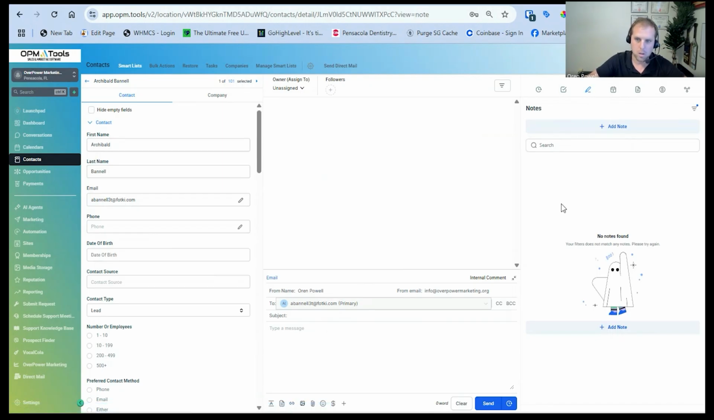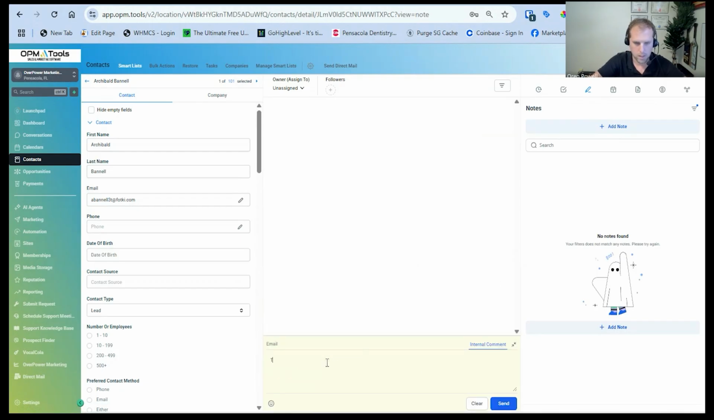By the way, there are two notes sections, I guess you could call it: notes on the sidebar, and then there's internal comments as well. Very similar to notes, but the only difference is internal comments actually show up inside the conversation tab. So if you've been going back and forth, you might see a comment show up inside of here. In fact, pretty sure I could even show it. Test comment. Cool. And it'll show up something like this.